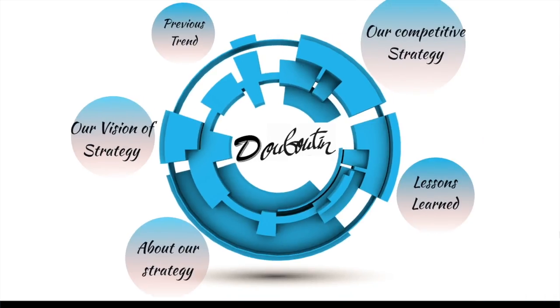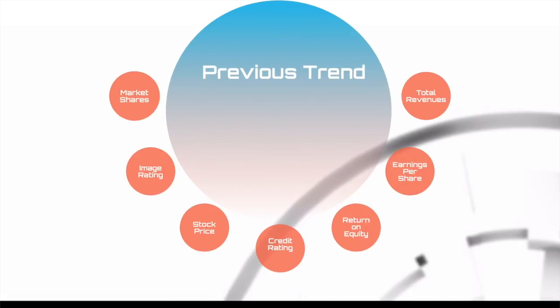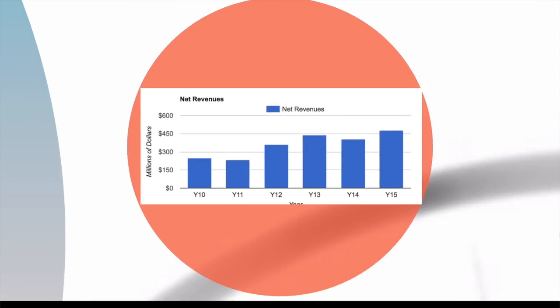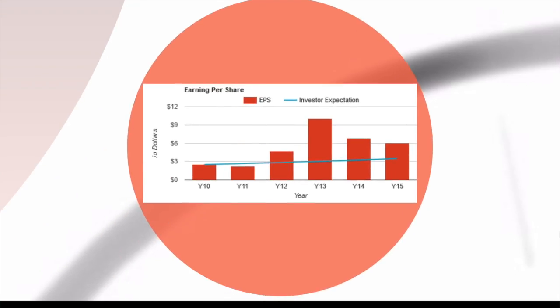So let's have a look now at the previous trends. Concerning the total revenues, we can see on the graph that globally they kept increasing over the years, and on year 15, we have more than $450 of net revenues. For the earning per share, we can see that we have a high summit on year 13 with an earning per share around $10, but on average our earning per share is around $6.